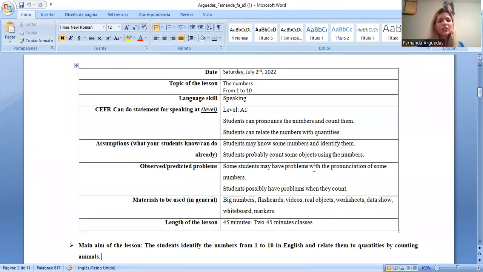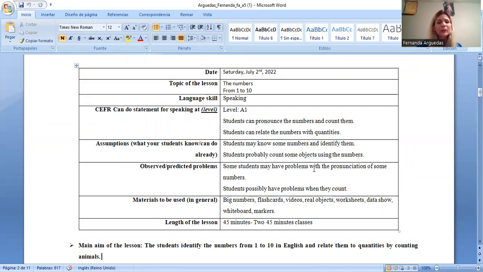And my assumptions about what the students can already do are that students may know some numbers and identify them, and probably they can count some objects using the numbers. And in the predicted problems, I suppose that some students may have problems with the pronunciation of some numbers, and students possibly have problems when they count, which is completely normal.